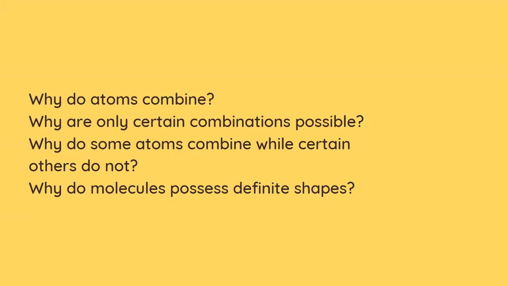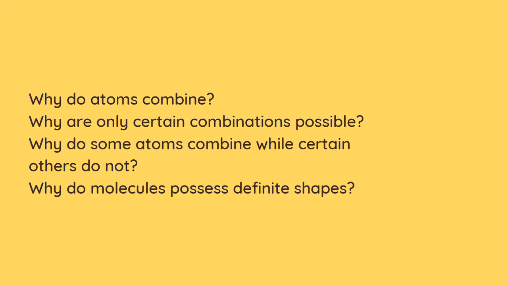First one, why do atoms combine? Scientists didn't really know why atoms had to undergo a chemical reaction in the first place. Second, why are only certain combinations possible? No matter what, there is a certain chemical combination possible for a certain atom, and scientists didn't really know why that was the case.